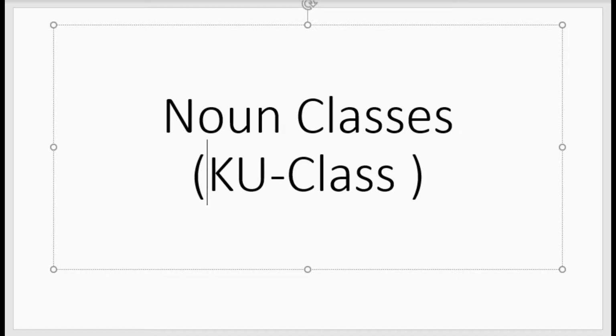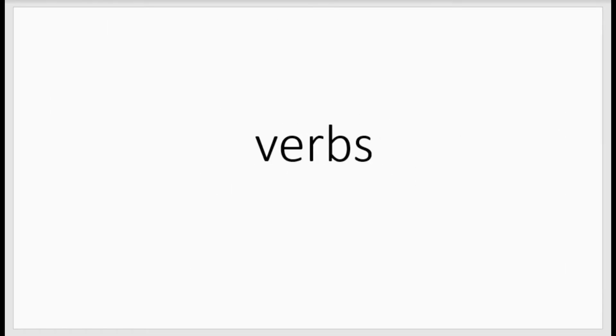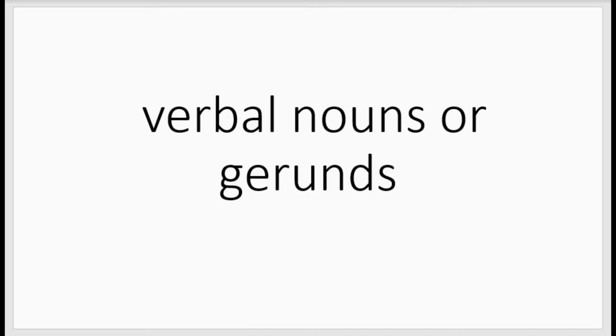The class is made up of verbs which begin with the prefix ku, and they're used as nouns, or verbal nouns, or gerunds.